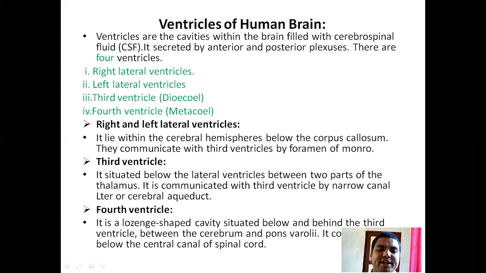It communicates with the fourth ventricle by a narrow canal called the cerebral aqueduct. The fourth ventricle is a lozenge-shaped cavity situated below and behind the third ventricle, between the cerebellum and pons Varolii. It connects below with the central canal of the spinal cord.